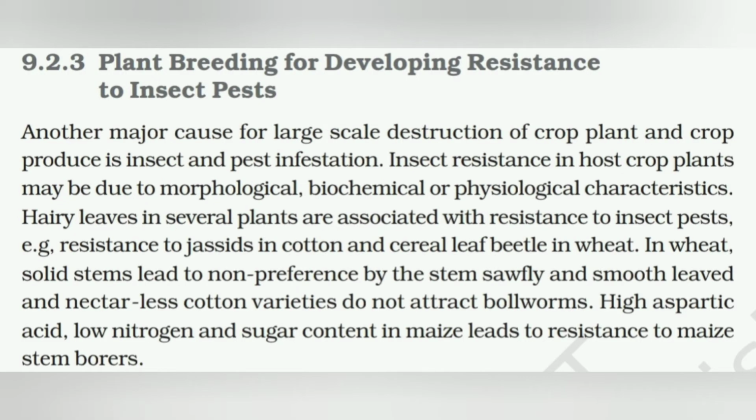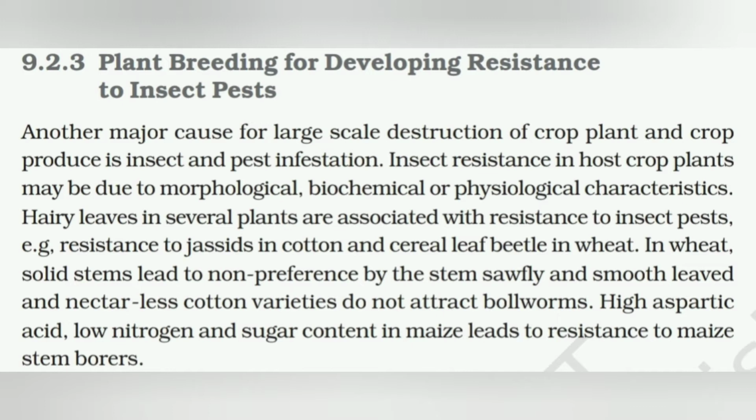Next is plant breeding for developing resistance to insect pests. Another major cause for large-scale destruction of crop plants and crop produce is insect and pest infestation. Infestation means they live there and they damage the crop.